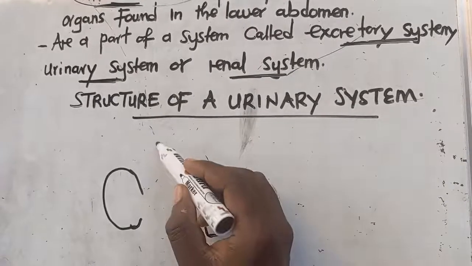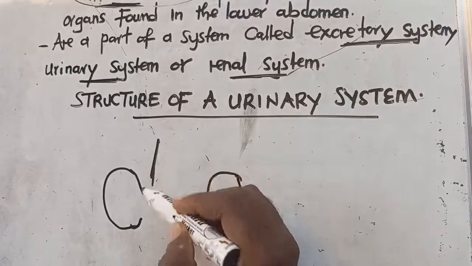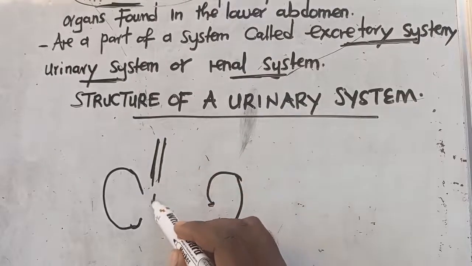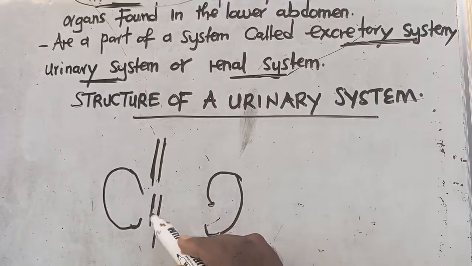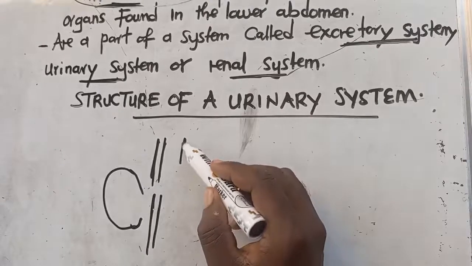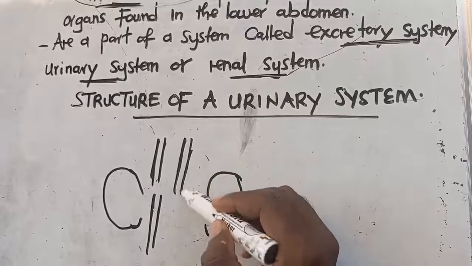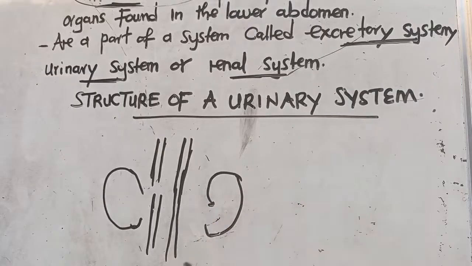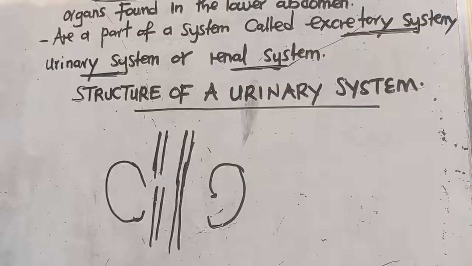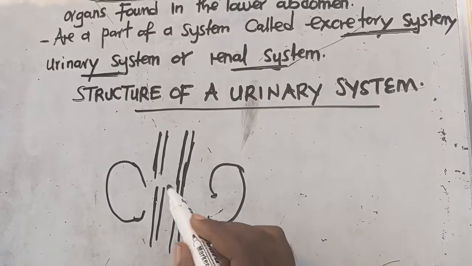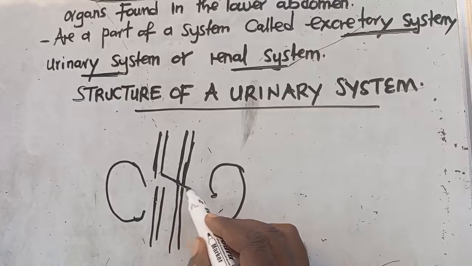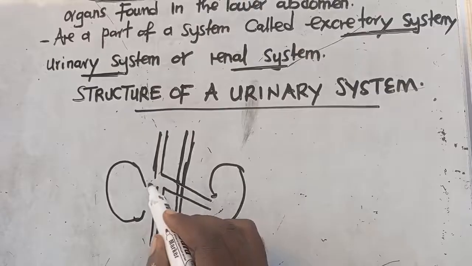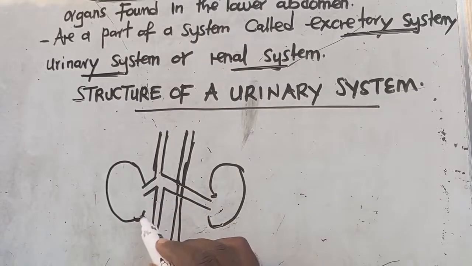You need to get that we've got this thing. It is a tube that comes like that. This is a tube. We also have another tube here. We've got these 2 tubes, and this one goes there like that. Even this one goes there like that.